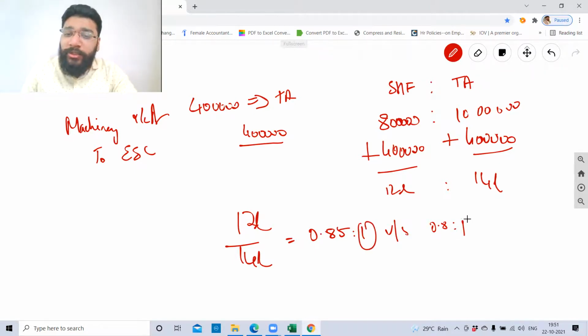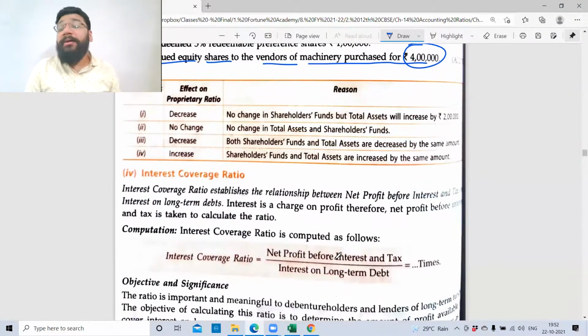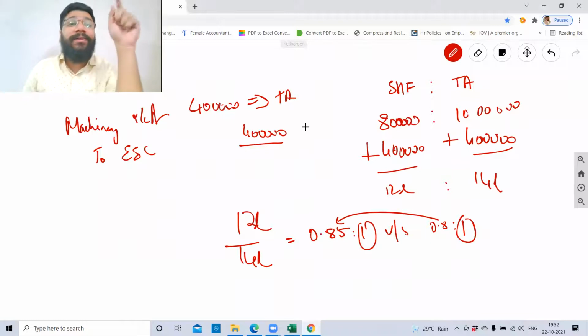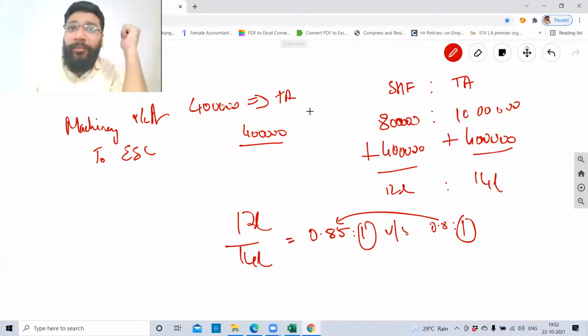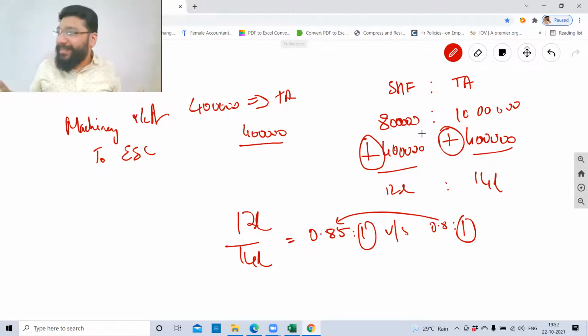So the back ratio has no change. The front ratio from 0.8 becomes 0.85. So can I say the overall ratio is increased? I got what Bala Sarvesh said. Bala Sarvesh said that, sir, in this question when we do the regular class, the confusion we had is that 4 lakh is added here, 4 lakh is added here, both the same amount is added. So the impact will be no change.